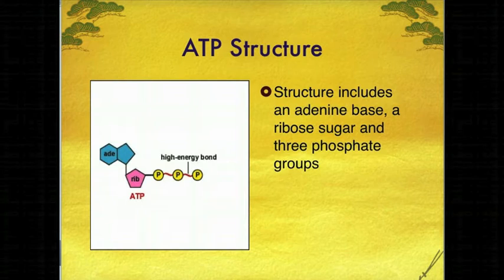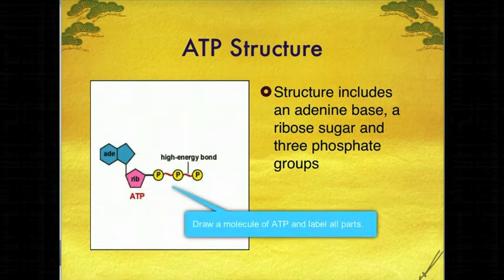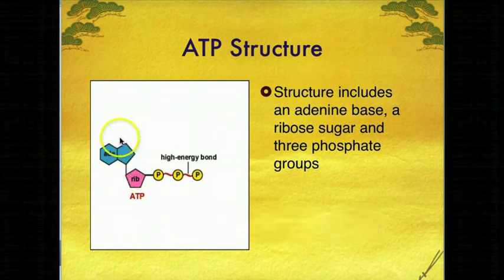All right, really quick, we're going to look at the structure of ATP. As part of the structure of ATP, you have this double ring structure, and a single ring structure, which is a sugar, and attached to that you have these 3 phosphate groups. So this adenine base right here is attached to a ribose sugar, and attached to that are 3 phosphate groups. So ATP has 3 phosphate groups because of that triphosphate.